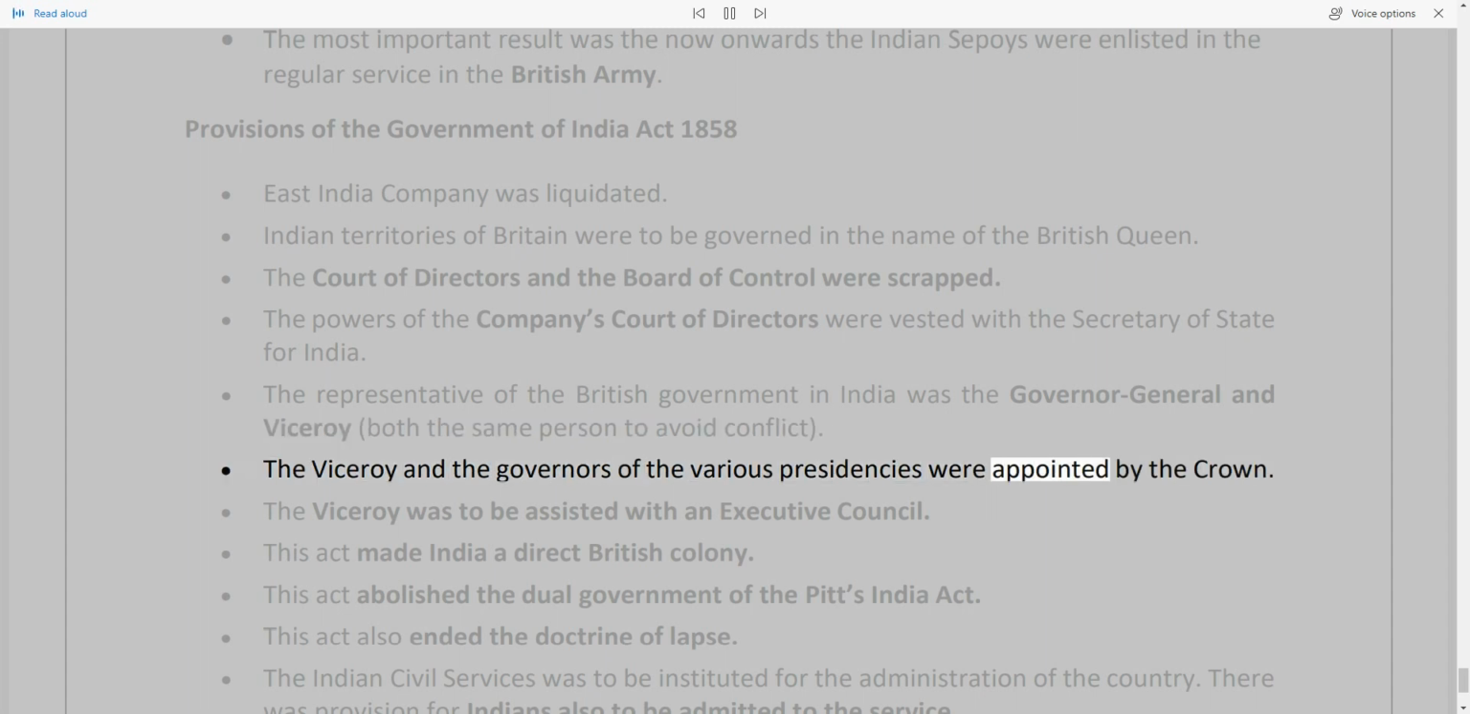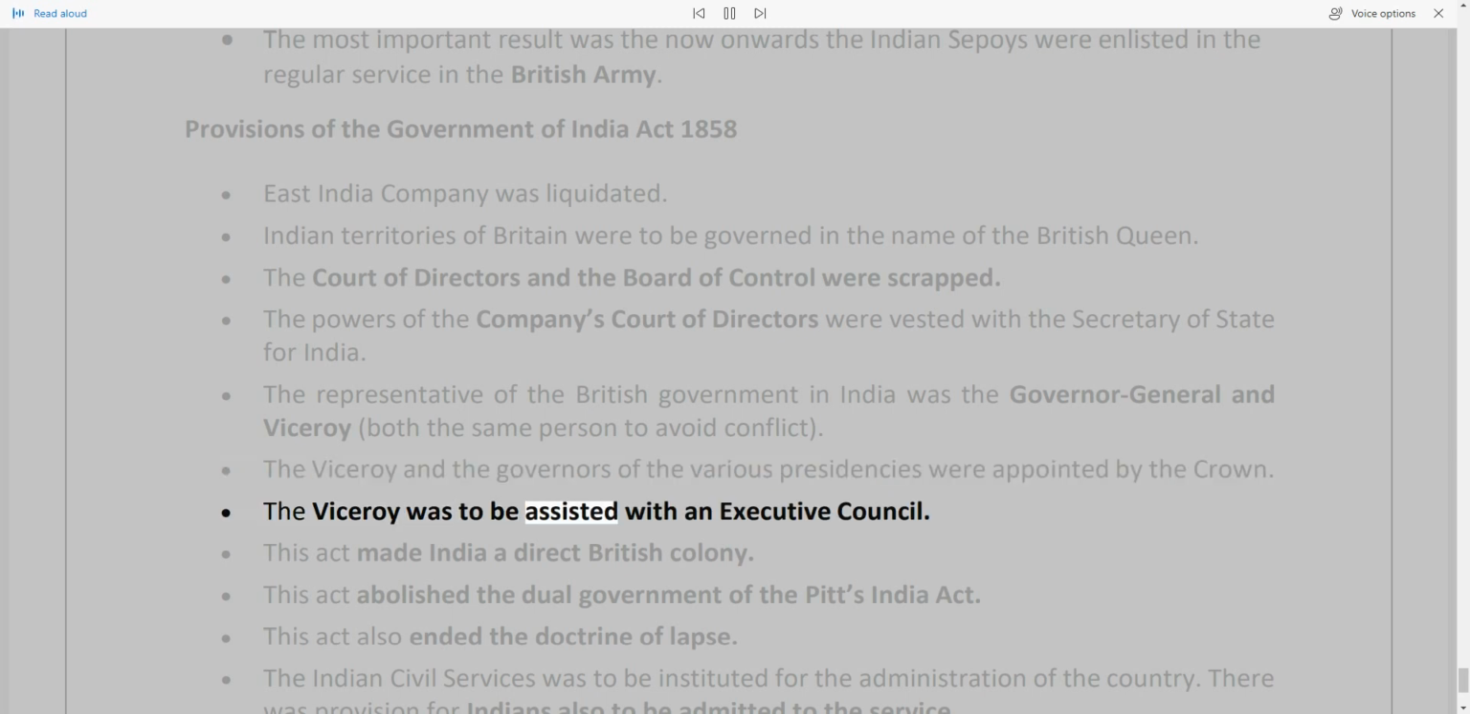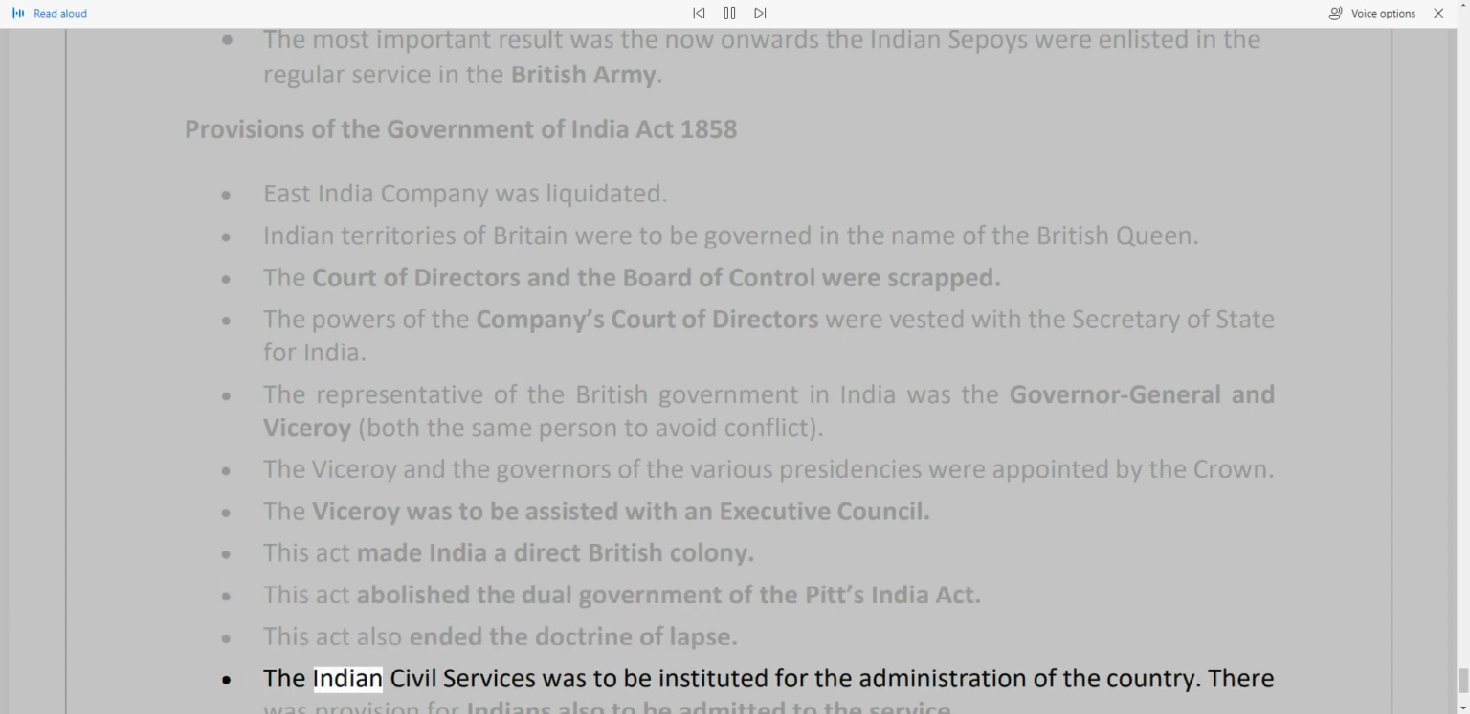The Viceroy was to be assisted by an Executive Council. This act made India a direct British colony. This act abolished the dual government of Pitt's India Act. This act also ended the doctrine of lapse. The Indian Civil Services was to be instituted for the administration of the country. There was a provision for Indians also to be admitted to the service.